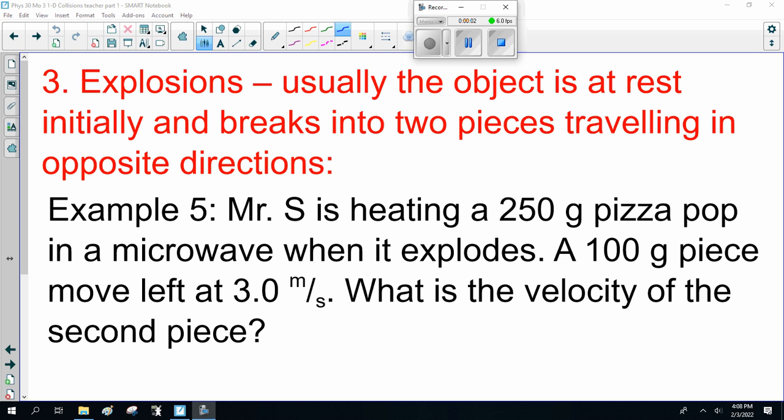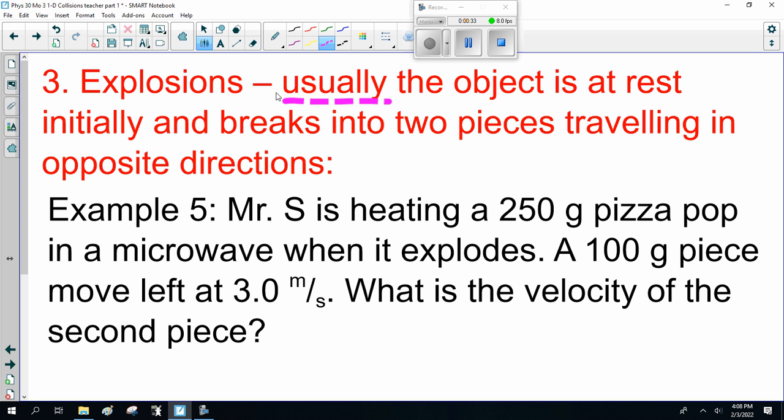Hello, ladies and gentlemen. Welcome back to Physics 30, Chapter 1, Momentum, Lesson 3, Momentum in One Dimension, Part 3. So here, the third type of collisions are actually explosions. Usually the object is at rest, and I want to stress usually, was at rest initially and then breaks into two separate pieces traveling in opposite directions.